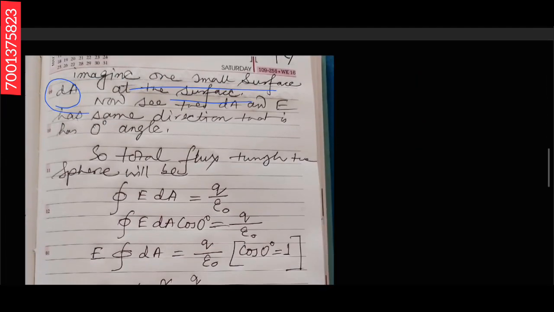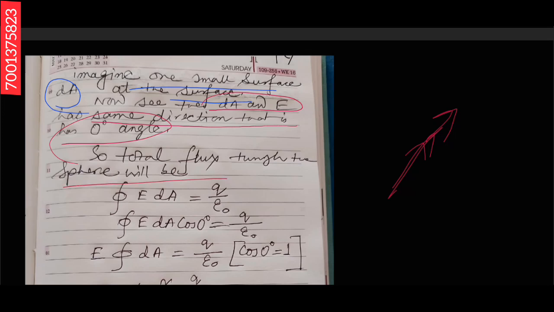Now see, dA and E have the same direction, that is, there is a 0 degree angle between them. So the total flux through the sphere will be the integration of E dA. Flux is equal to the area vector dotted with the field.